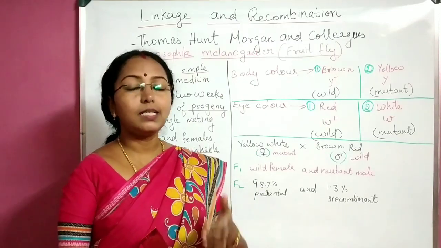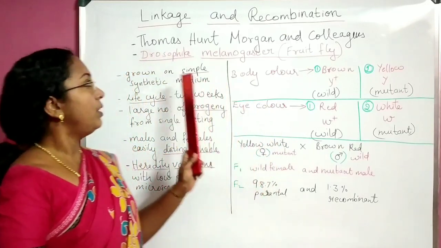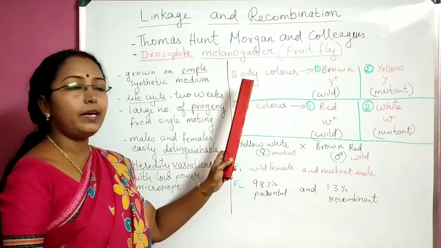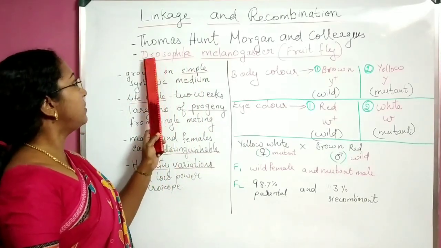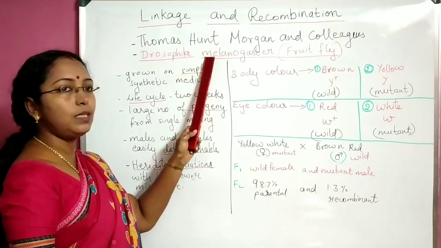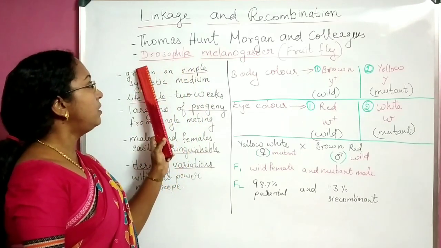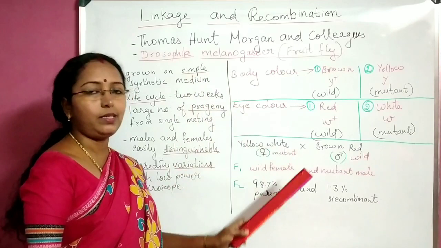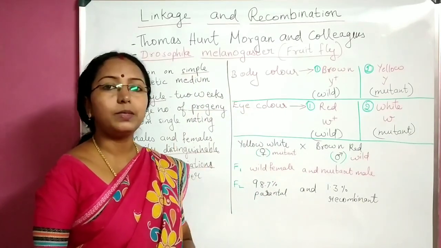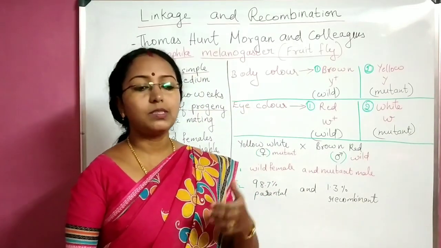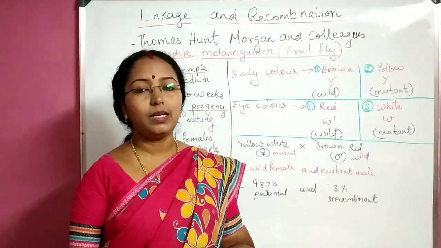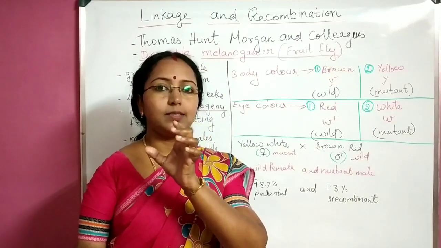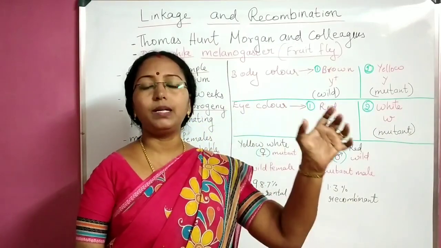Even if it is asked in the examination, when you write the name Drosophila melanogaster, be very careful. The genus name starts with a capital letter, the species name with a small letter, and both the genus name and the species name have to be underlined separately. If it is asked as a 1-mark question for the exam to give the scientific name of the fruit fly, you will write the correct spelling, Drosophila melanogaster.